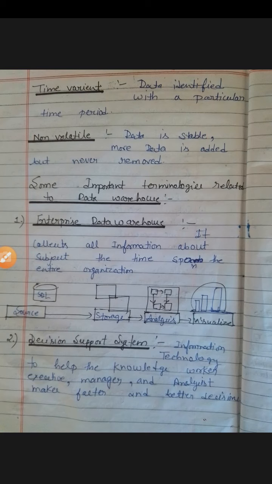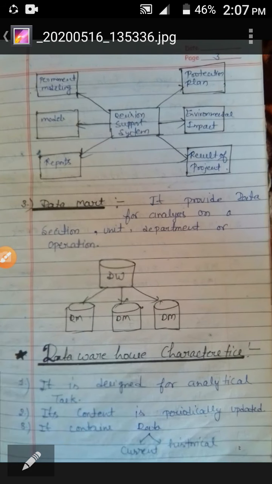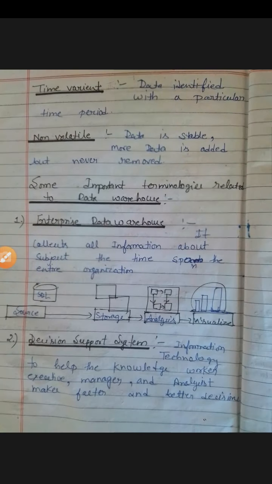Next we study some important technologies related to the data warehouse. The first one is the enterprise data warehouse, the second one is the decision support system, and the third one is the data mart. Okay, let's first study the enterprise data warehouse.